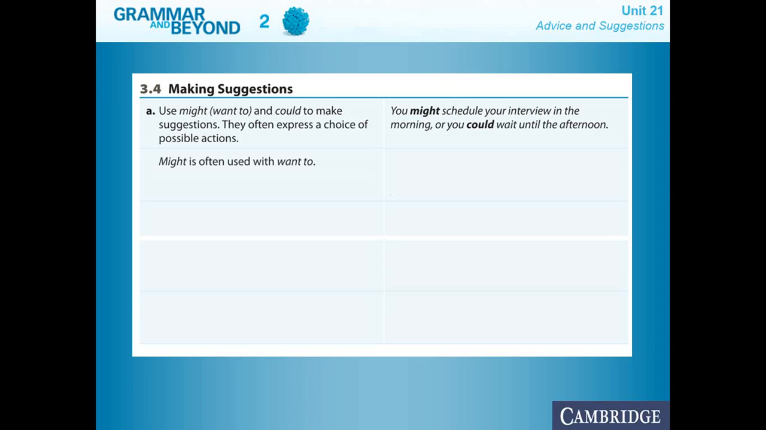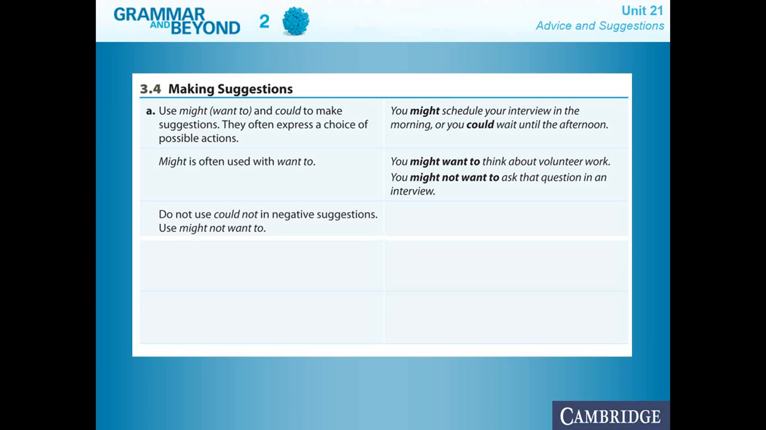Then we have might, often used with want to. In this case, you might want to think about volunteer work. As I was explaining to you, we're going to always use them together, not separately. You might not want to ask questions in an interview. That's the negative form: not before the want to and after might. Do not use could in negative suggestions; use might not want to. So when you're making a negative suggestion like this one, like you could not ask questions in an interview, that is incorrect, because the pattern that we're going to use for that is might not want to.